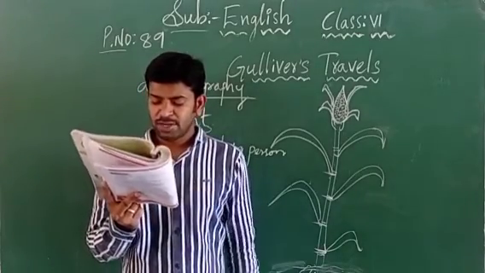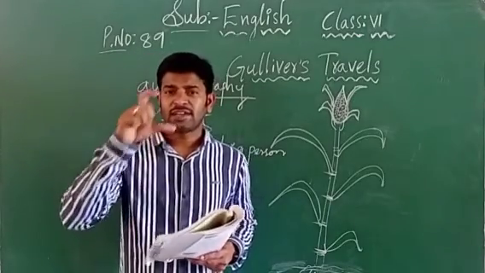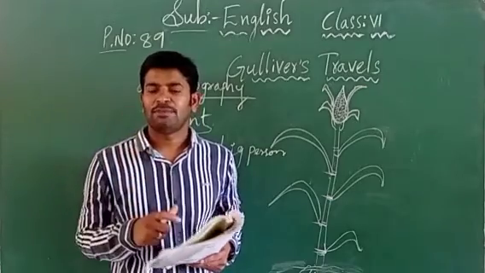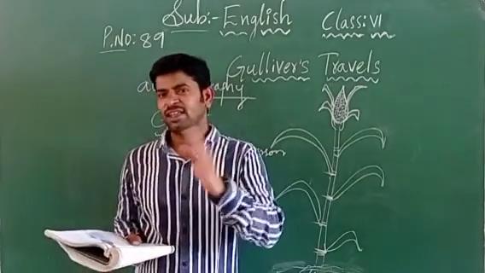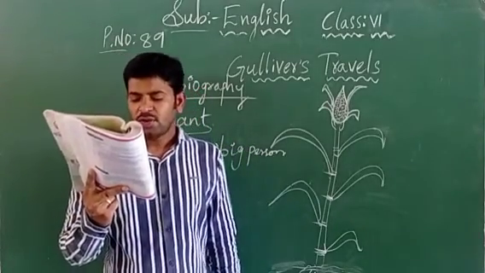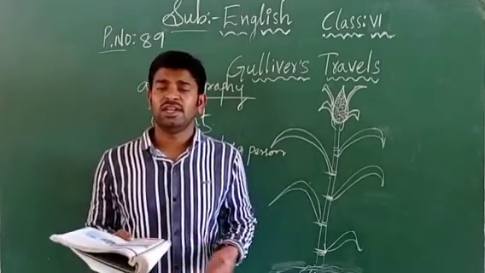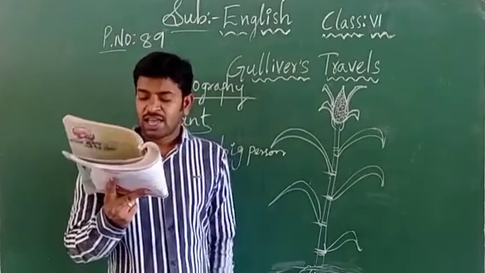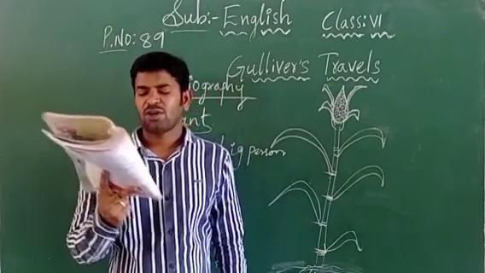He called in a voice much louder than a trumpet. Have you seen the trumpet, children? With the trumpet you can make noise. In bands, the people will carry the trumpet and make the sound. In the same way this monster is shouting. It sounded like thunder. So how the person was shouting, it looked like thunder, like a thunder sound, children. Seven monsters like him came towards the field, ready to reap the corn.